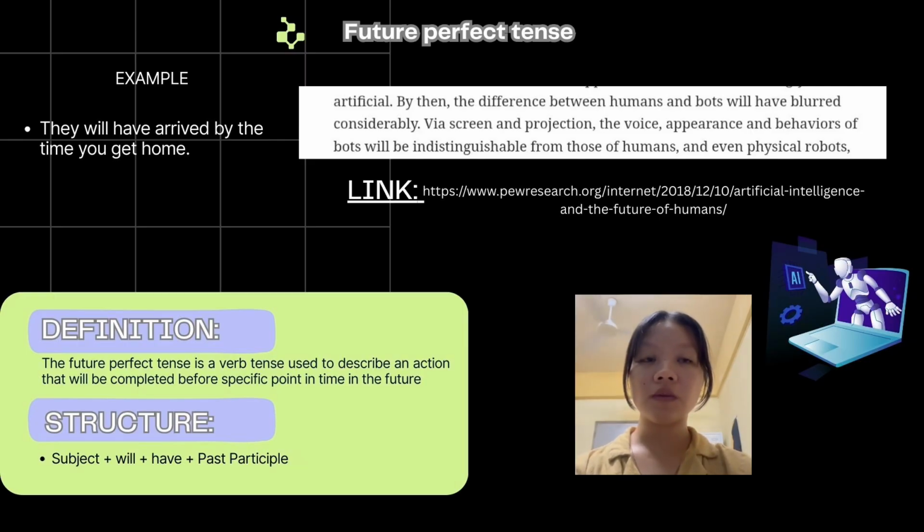And here is what I found in the article about artificial intelligence that uses future perfect tense. The difference between humans and bots will have blurred considerably. And as you can see here, the subject is humans and bots, and using will have, and also the past participle is blurred considerably.